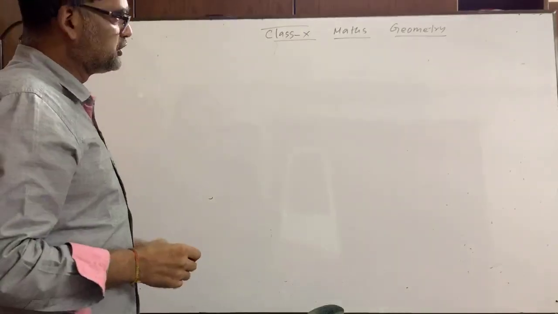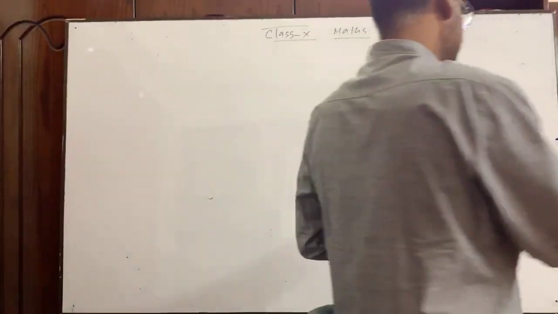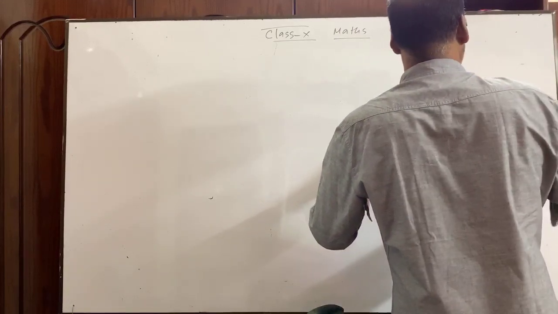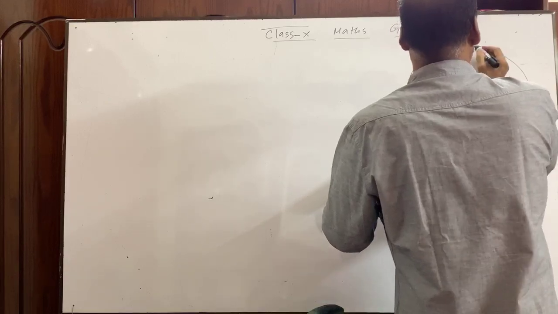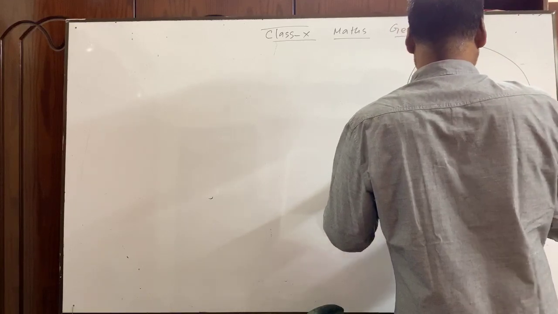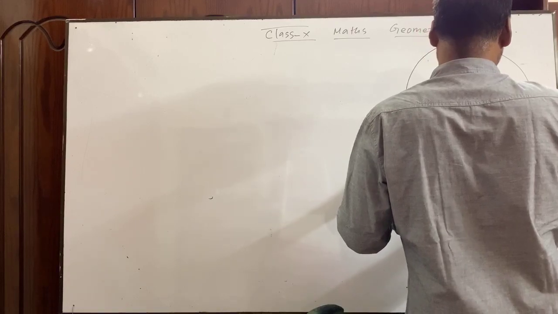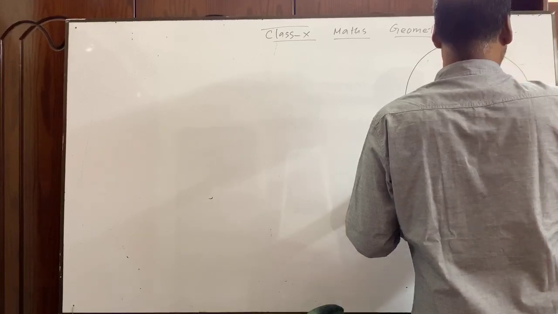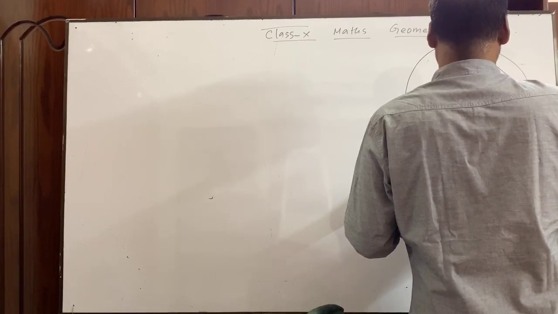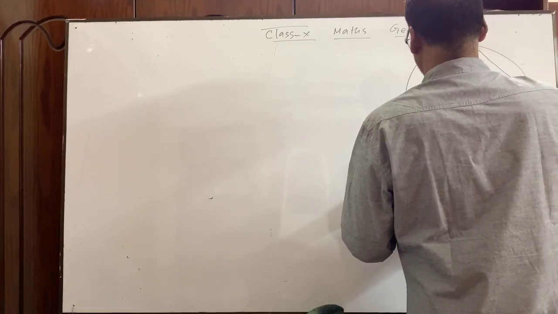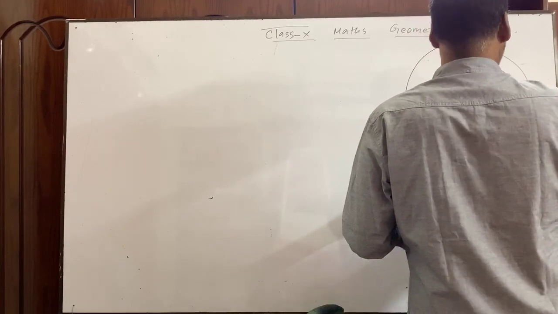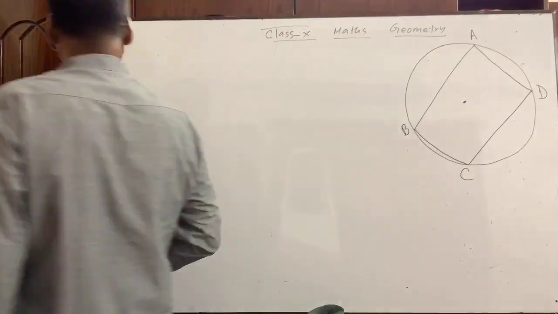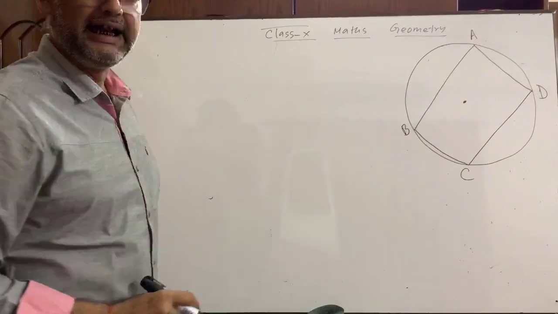Suppose I am going to draw a circle, you see. I have drawn a circle ABCD where ABCD is a cyclic quadrilateral.